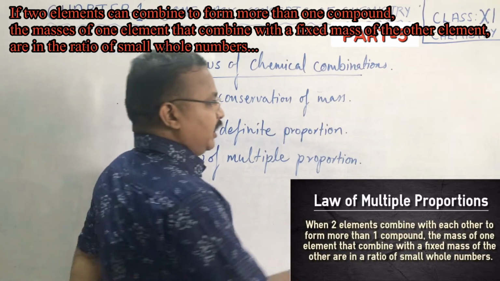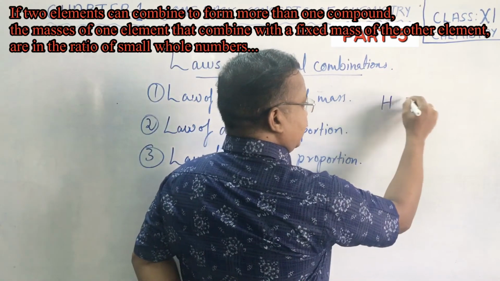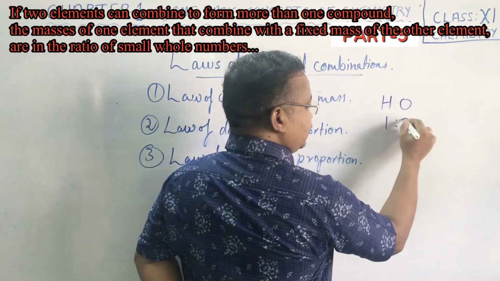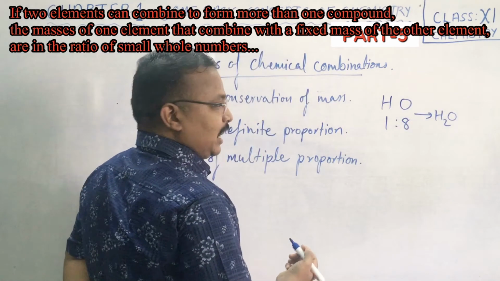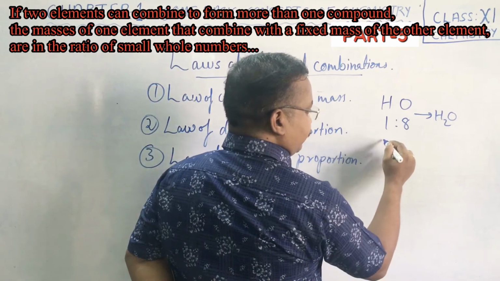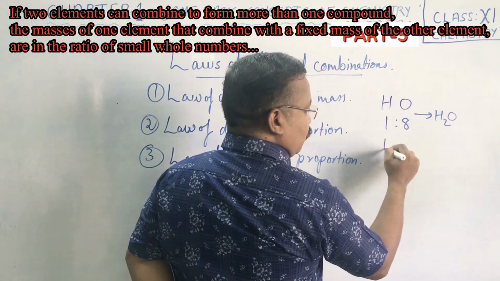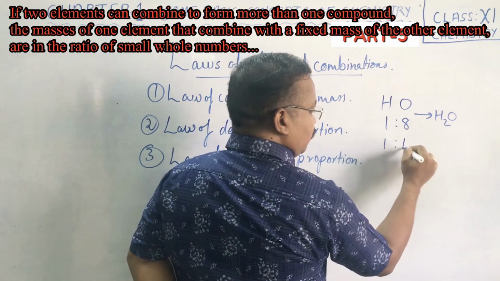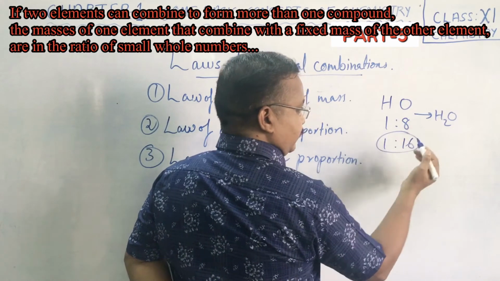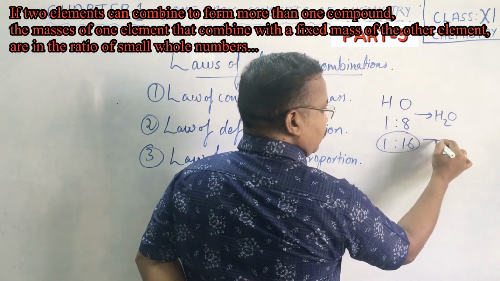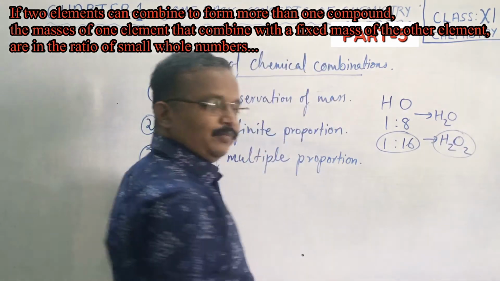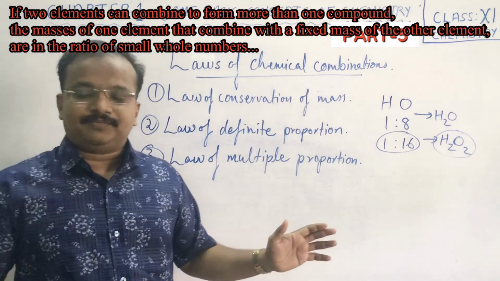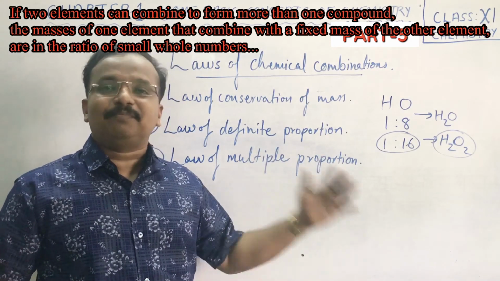Say for example, if you consider hydrogen and oxygen in the ratio of 1:8, we have got water. Correct? And if hydrogen and oxygen combine in 1:16, it will form H2O2. What is H2O2? H2O2 is not water. H2O2 is hydrogen peroxide.